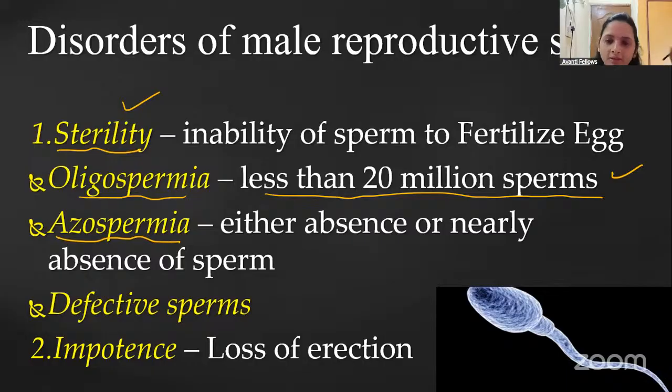Some people also have a defect, and they will also get azoospermia. There is a complete absence of sperm. So remember this: ejaculation is there, but there is no sperm.